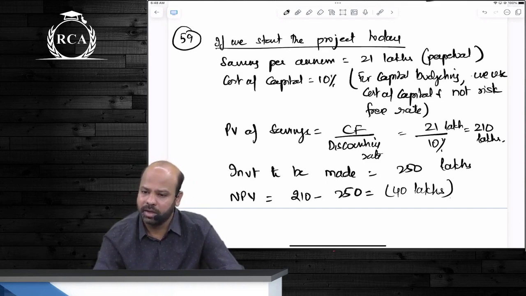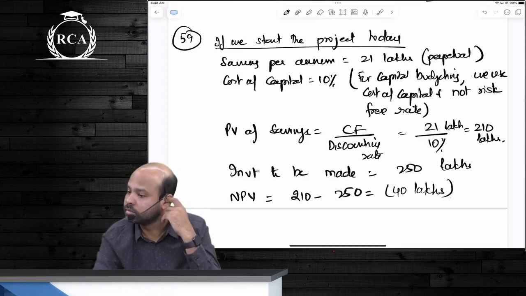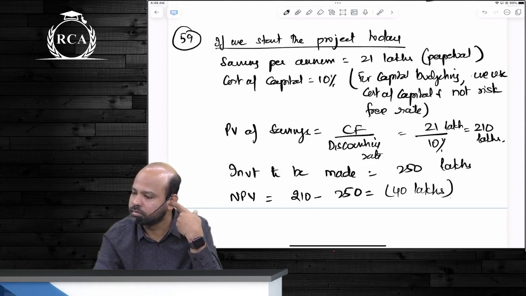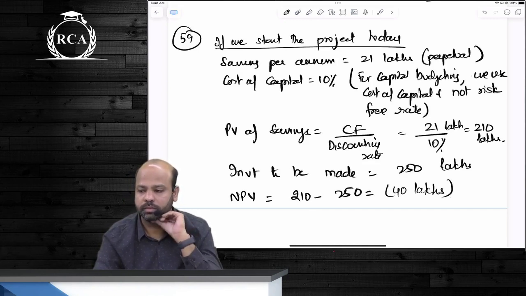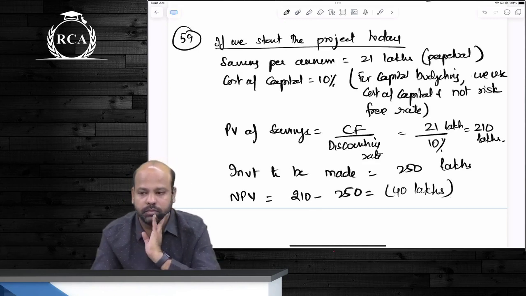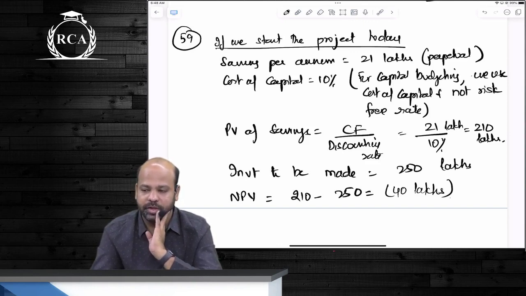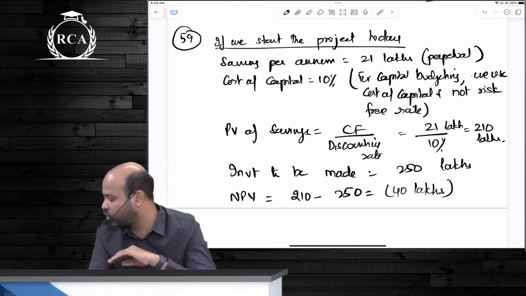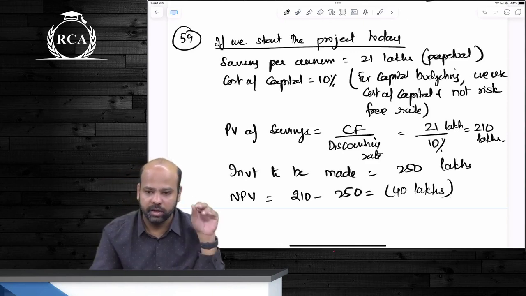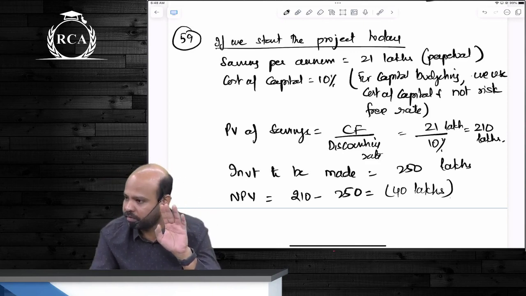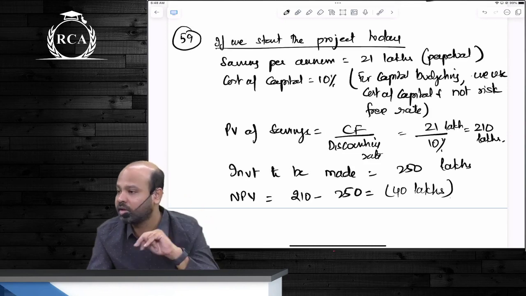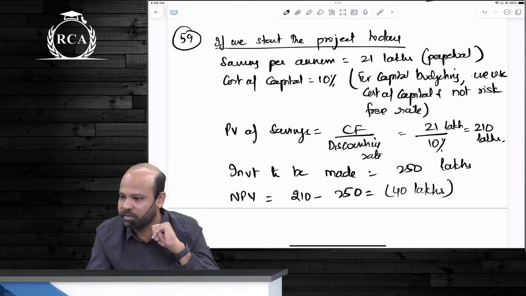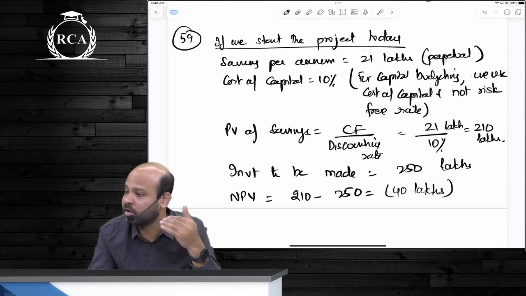समझ में आ रहा है, नहीं आ रहा है, कैसे? See guys, the whole question should have been आज positive रहना था, मतलब even on the current date it should have been positive. Wait and see what is the positive benefit, then compare which is giving us a higher positive benefit. Then you could have spoken about should we start today or should we wait and see.